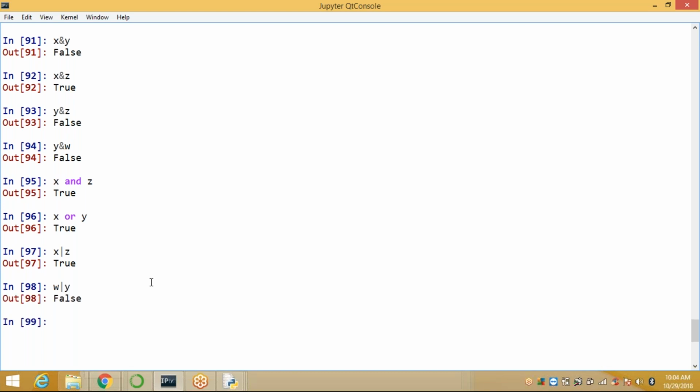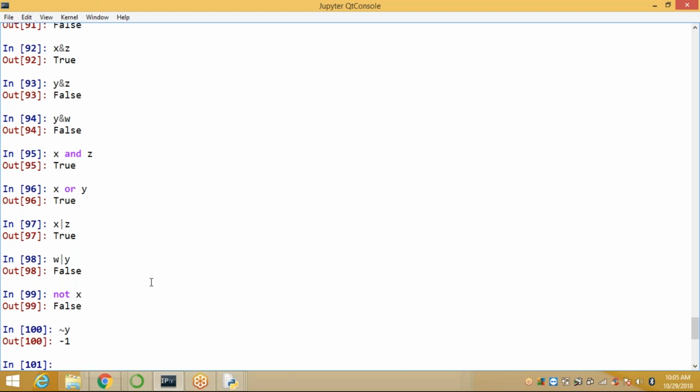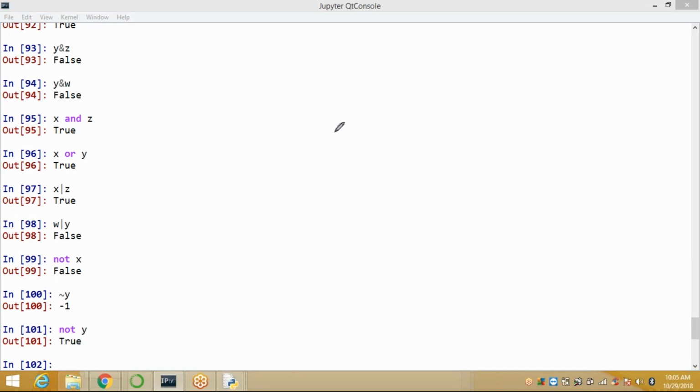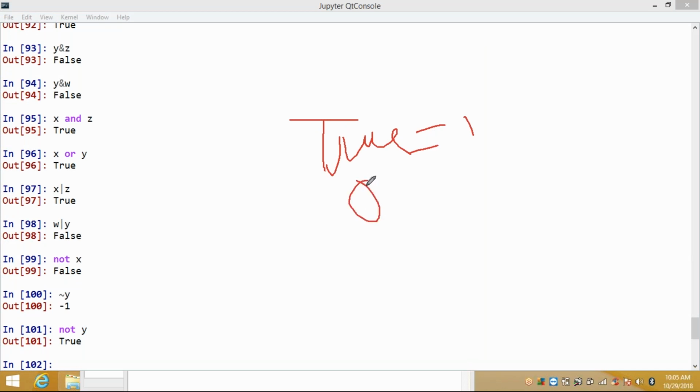Next, negation. Use the not operator. Not X. X is true, so it displays false. Or you can use this symbol, or you can use not Y. Here, actually, Python considers true equal to 1 and false equal to 0. True is equal to 1, false is equal to 0.